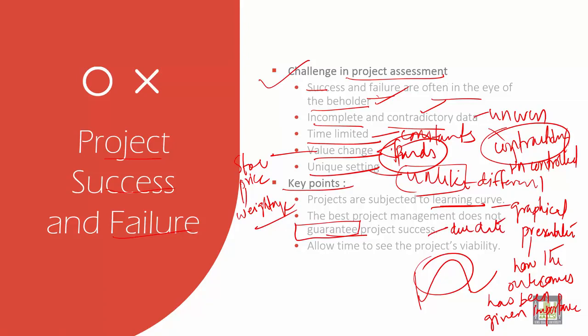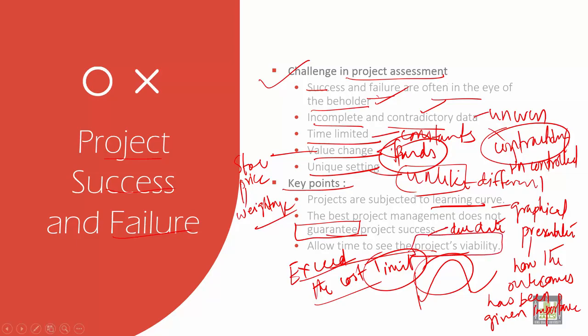Then allow the time to see project viability. Project viability means the number of ways in which the project can be done. Project viability means feasibility. Feasibility means it should not exceed the cost limit once you fix on the goals. So when it is within the cost limit, then it is feasible, and the project can be done in a successful manner.